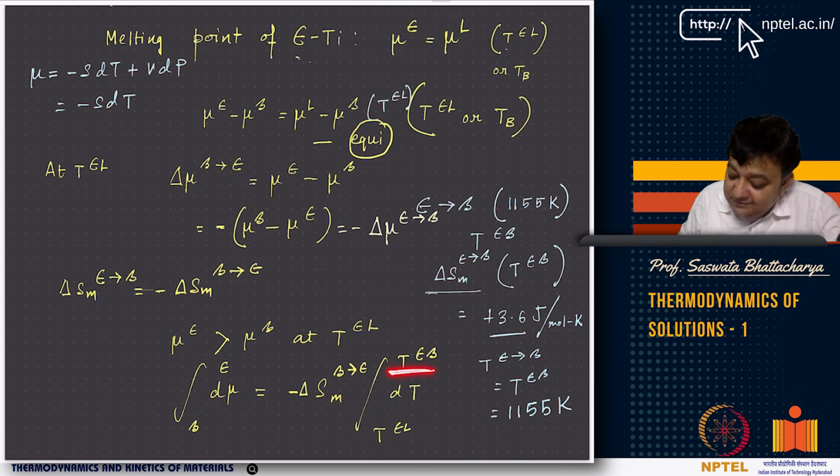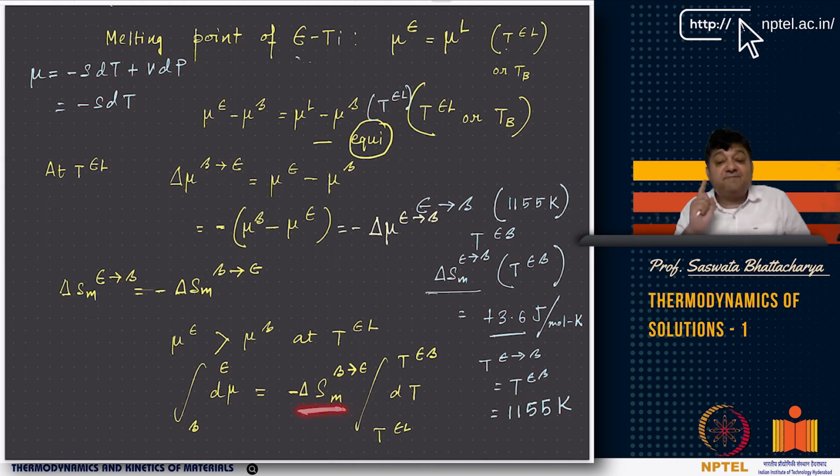This is the temperature that I want to find out, right? But T epsilon beta, the equilibrium temperature, is known, and we know delta Sm beta to epsilon. Now I have made an approximation here. I know delta Sm epsilon to beta at the transformation temperature T epsilon beta, but I do not know it at T epsilon liquid, and I am assuming it to be the same. That's why I have taken it out of the integration. Otherwise, I should have known this variation.